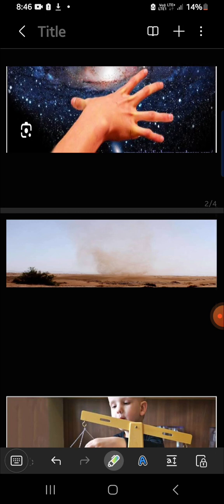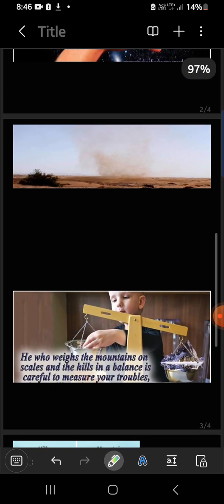Okay, the next picture is somewhat like sand, or it means you are in a desert or something. So this picture signifies the sentence, "and calculated the dust of the earth in a measure?" It's a question mark, okay? So you have calculated the dust of the earth. Imagine this as the dust of the earth, and there is nothing more to imagine because the picture itself shows the dust of the earth.